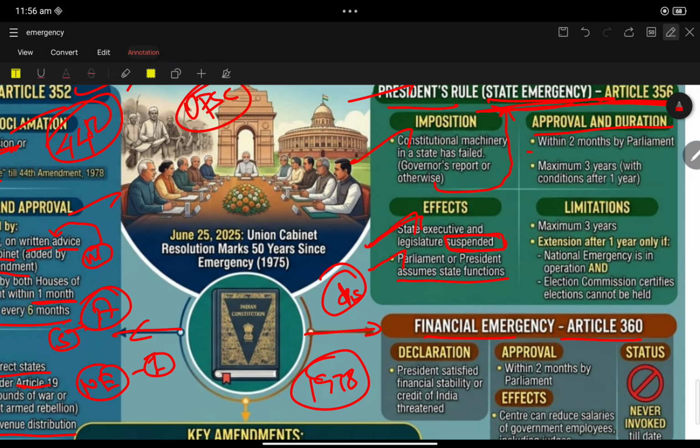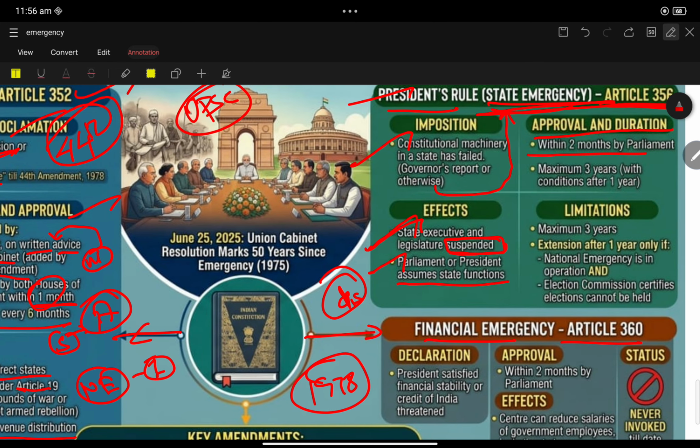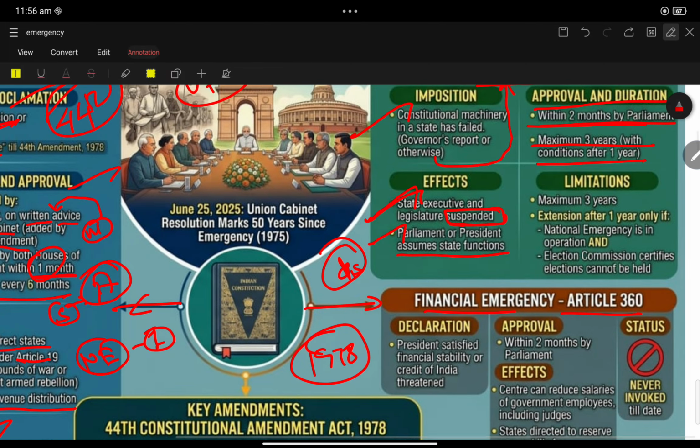Approval and duration: it must be approved by Parliament within 2 months. Maximum 3 years. It can be extended up to a maximum of 3 years, with the condition that the extension after 1 year is allowed only if national emergency is in operation or the Election Commission certifies that elections cannot be held.